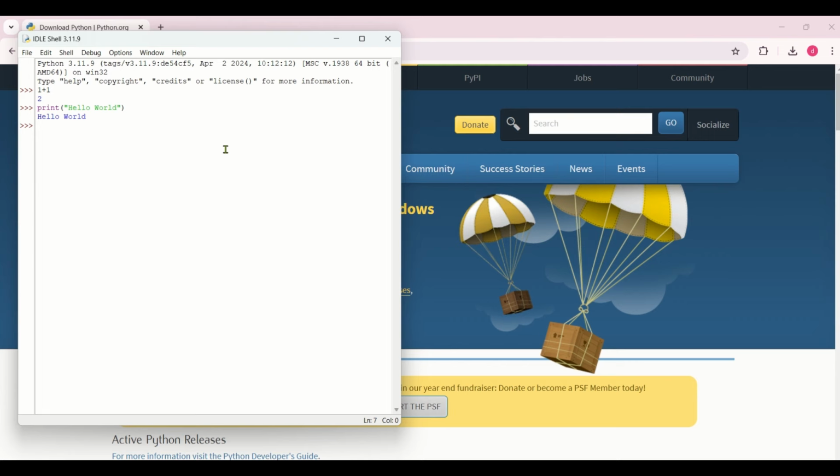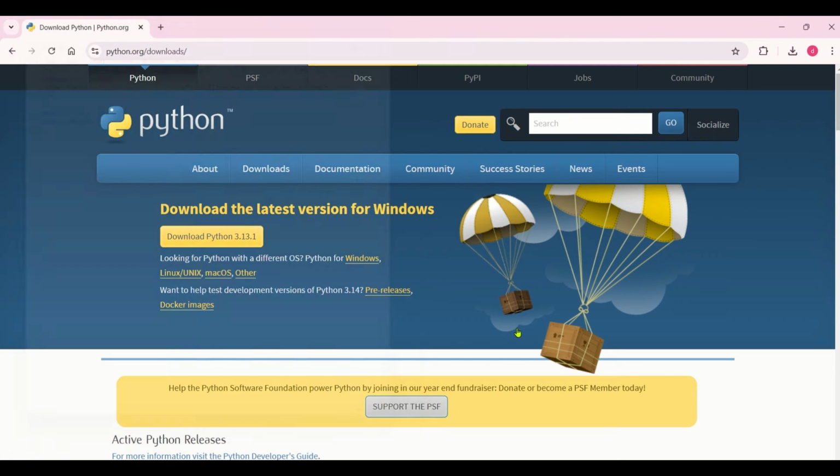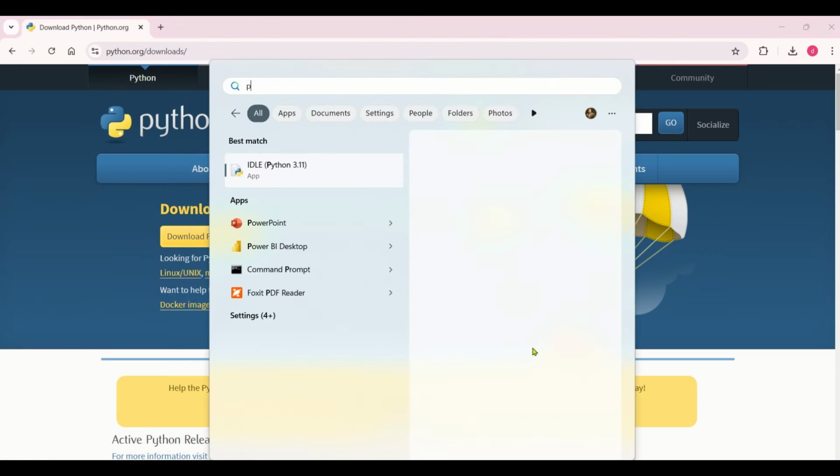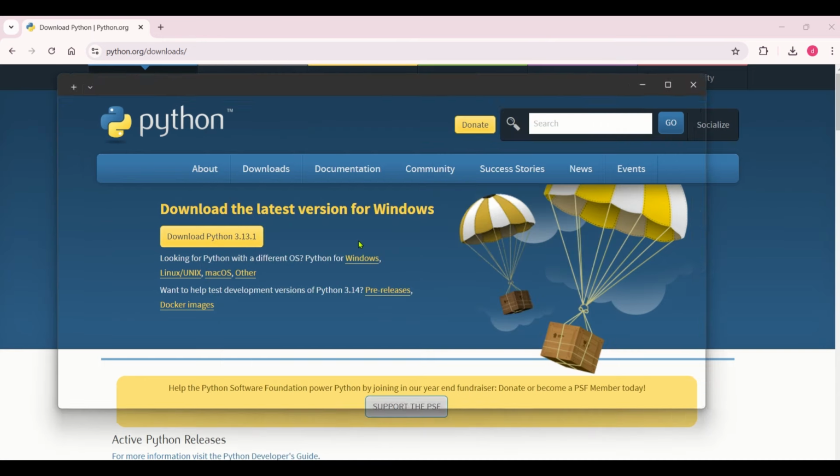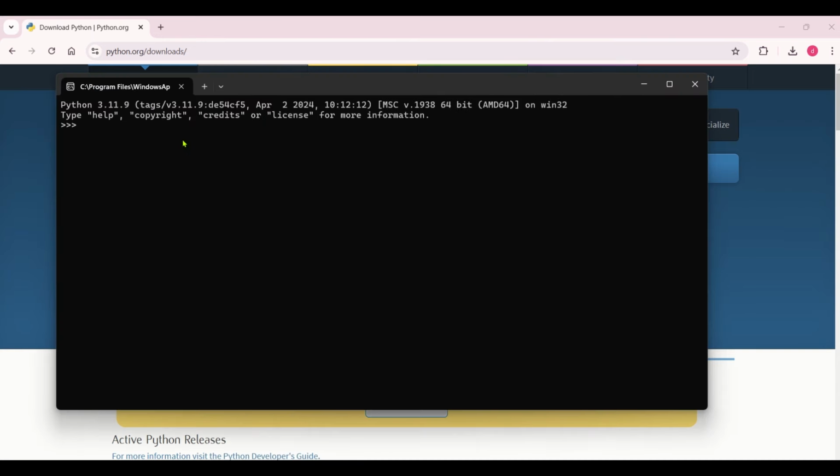Okay, so now this is there, and also one more thing, you can simply write Python here, and you can just click on this app, whatever you find, and here also you can just write 1 + 1, you'll get 2, and here type any hello world, and this will give you the same hello world.